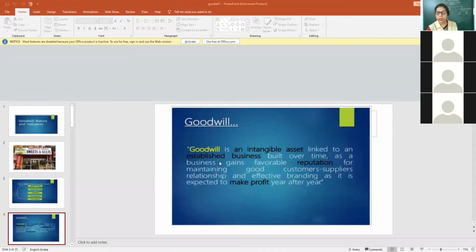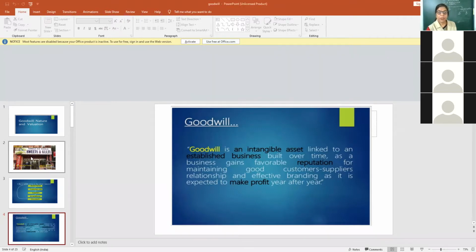Note down keywords like: goodwill is a dash asset, so you will write intangible asset, linked to an established business, built over time as a business gains a favorable reputation. Favorable reputation means a good name and reputation in the business market. There will be good relationships, effective branding, and they will earn higher profit than others.